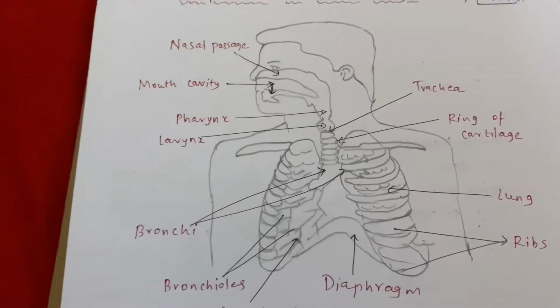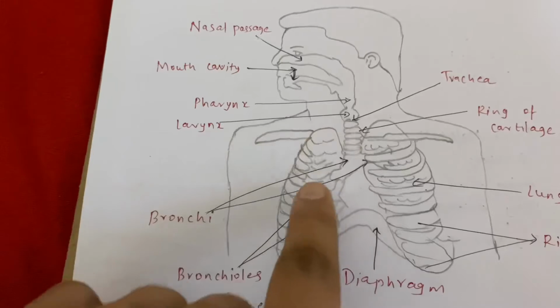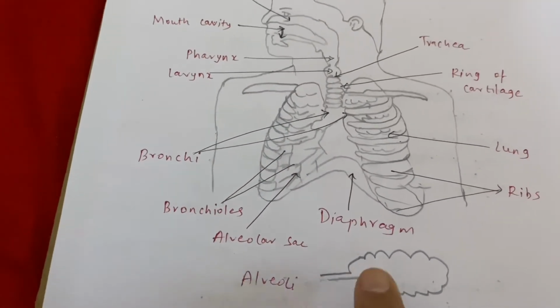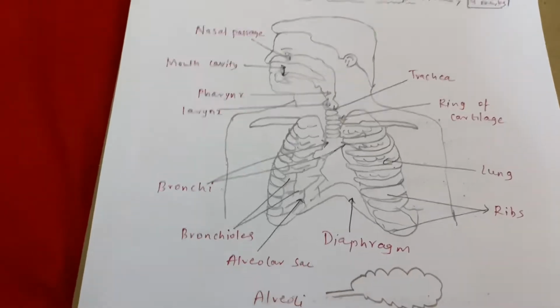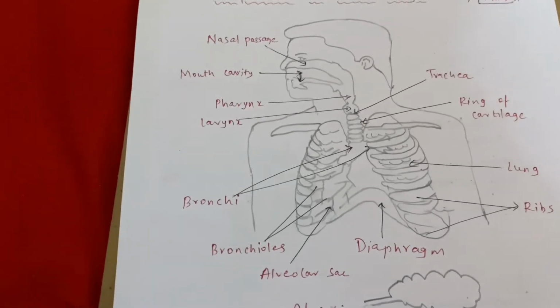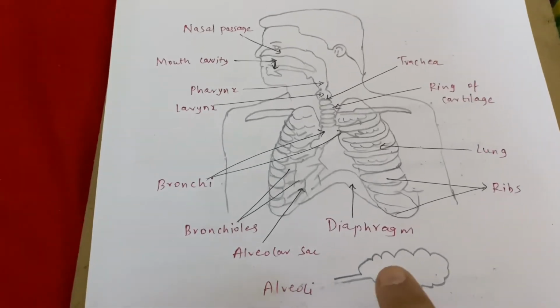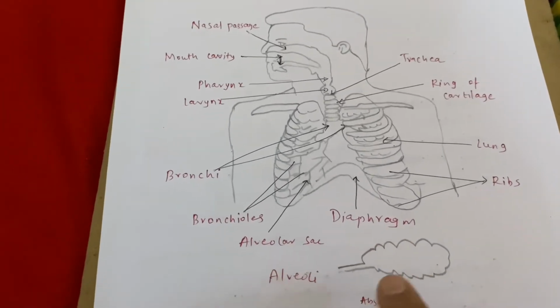Then the air enters into this larynx, then after the trachea, then the bronchi, bronchioles, and ultimately to the alveolar sac. Last, the alveoli. The shape of alveoli is like this, which is a bag-like structure, and as a result the surface area is more, correct?